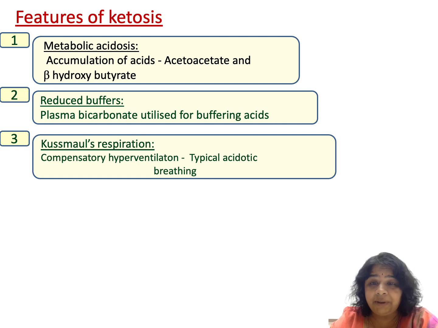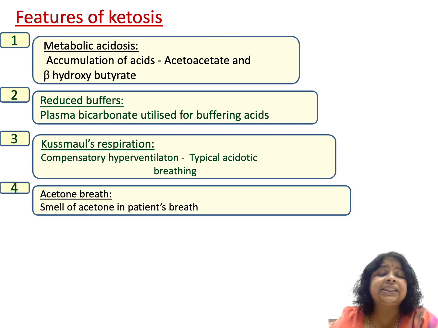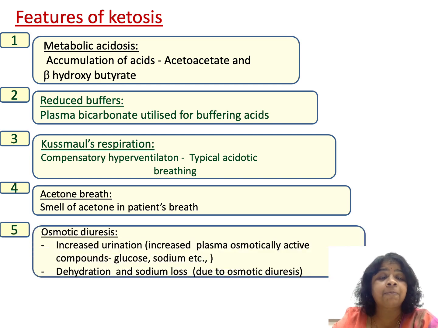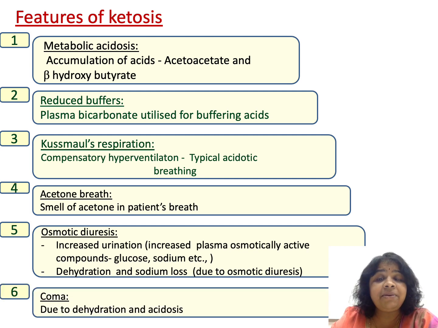And also there will be a smell of acetone in the patient's breath, that is, a fruity odor in the breath as well as other body fluids. Urine also will have a fruity odor. And because of the osmotic diuresis, there is going to be dehydration. So ultimately, if this is untreated, it can lead to coma and even death.